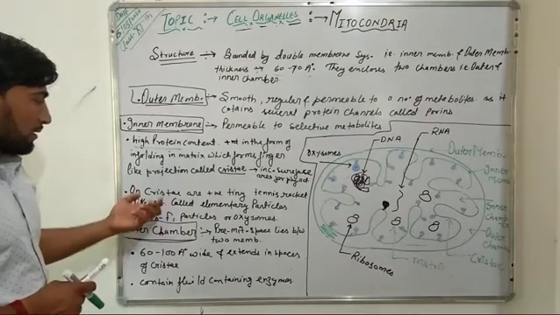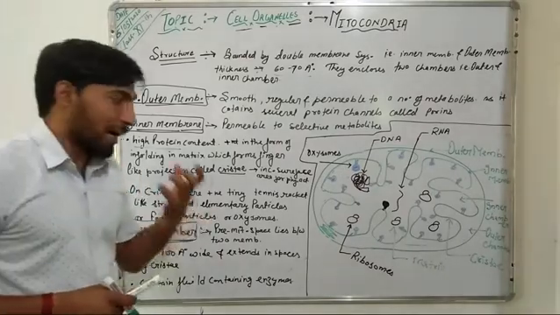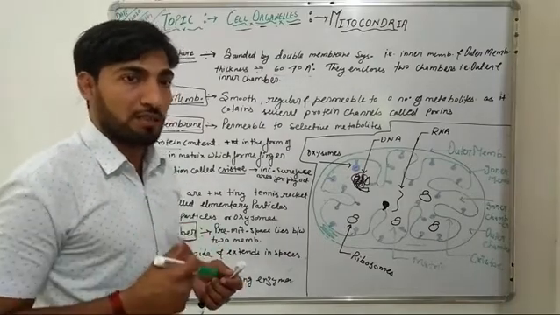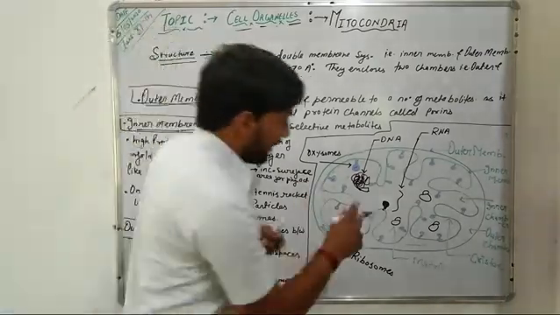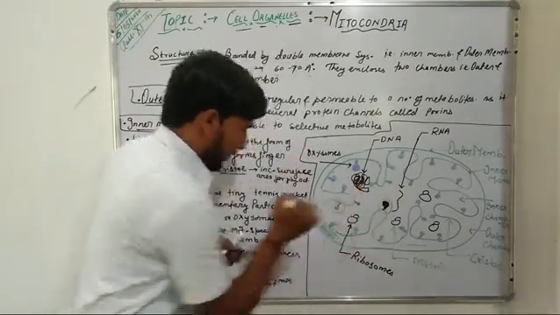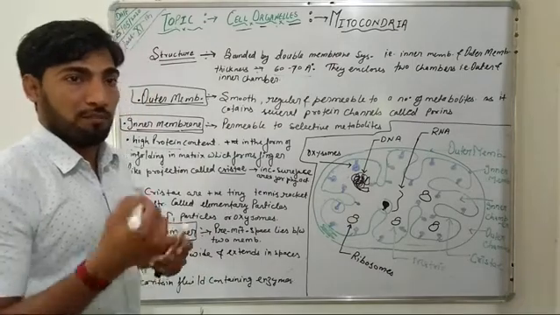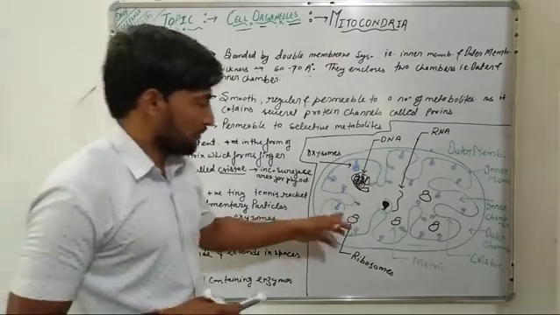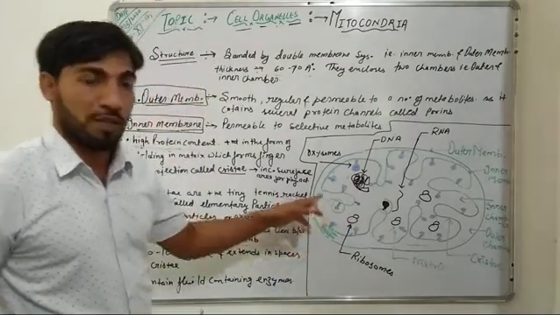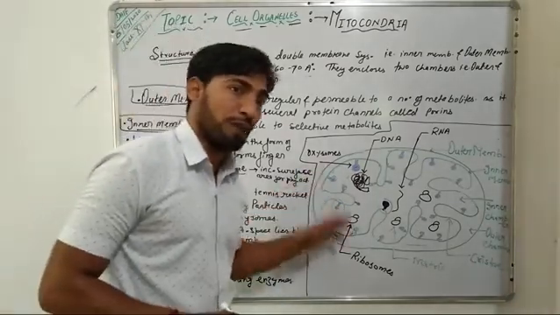On these cristae are present tiny tennis racket-like structures known as elementary particles. They are also known as F0, F1 particles, or oxysomes, and they are the center for the formation of ATP.